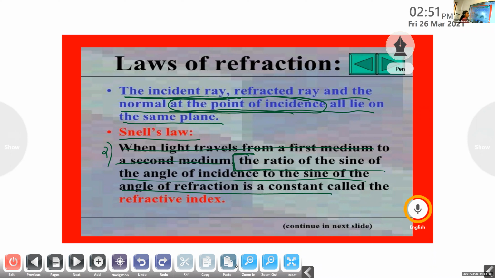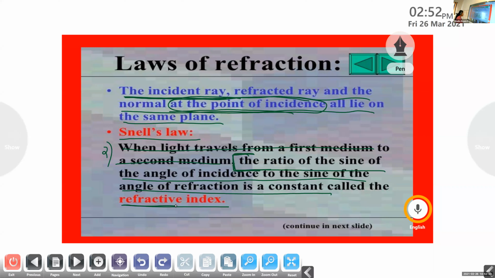This is our second law. The ratio of sine of angle of incidence to the sine of angle of refraction is a constant. According to the law of reflection, the angle of incidence is equal to the angle of reflection. But here, the ratio of sine of angle of incidence to the sine of angle of refraction is a constant, and that constant is called refractive index. I will show it mathematically.